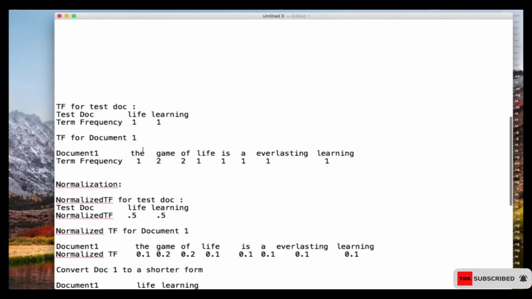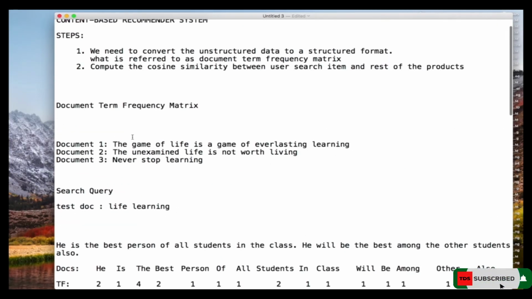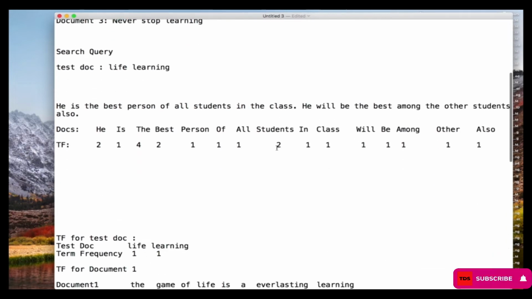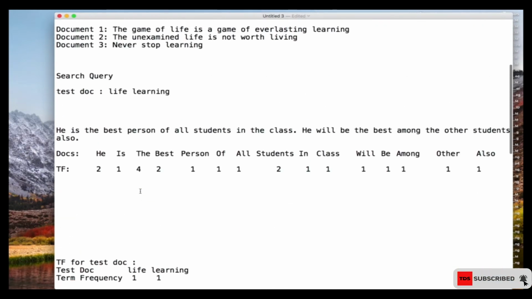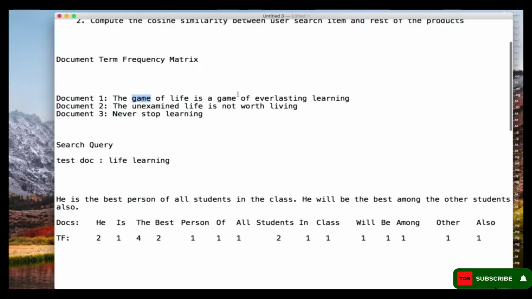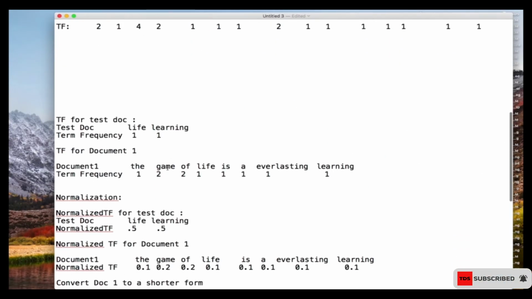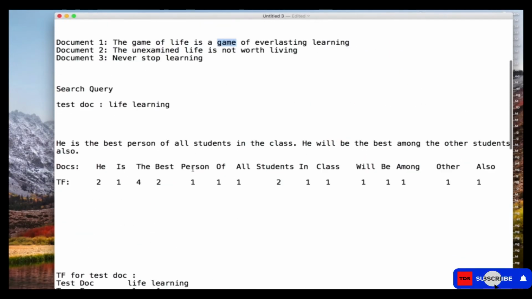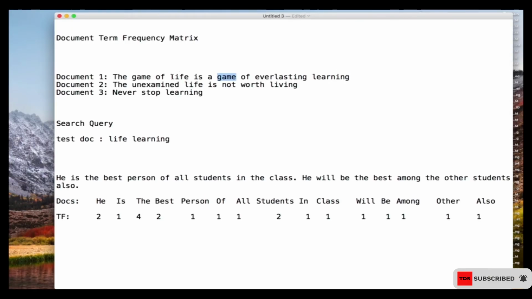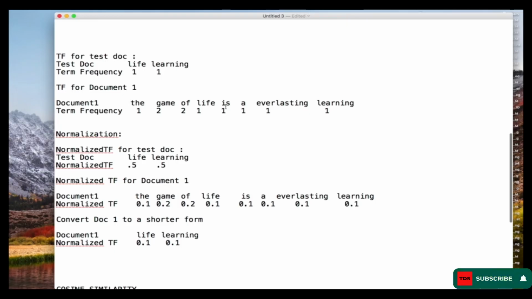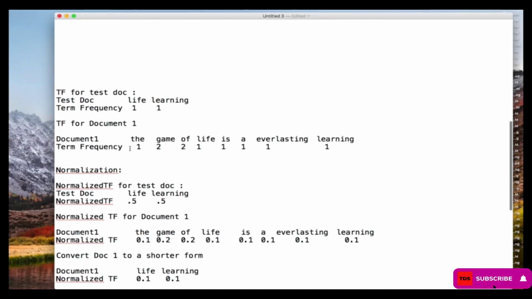So now, they appeared 1 time. If you go and see, we have the, which appeared only 1 time, and then game appeared twice. Okay, so that's what you're seeing over there. And then of appeared 2 times, which we can see over here, of and then of. All right, and then is appeared 1 time, everlasting and learning appeared 1 time. So this is how you do it. So for document one, the term and frequency and the search query's term and frequency have been calculated.